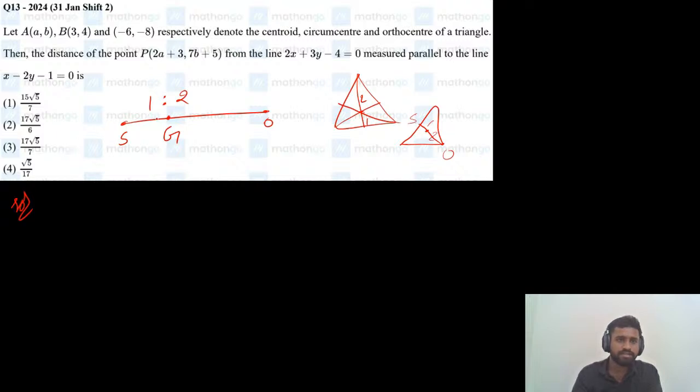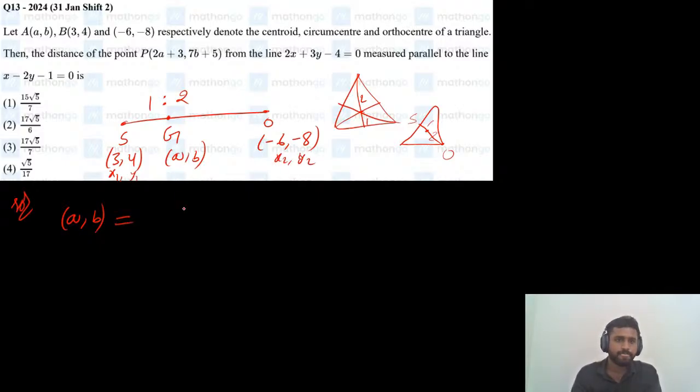Now A comma B is a centroid, right? A comma B is a centroid by using the section formula. Given the circumcenter is 3 comma 4 and the orthocenter is minus 6 comma minus 8, the centroid we will find by using the section formula. This is x1 y1, and this is x2 comma y2.